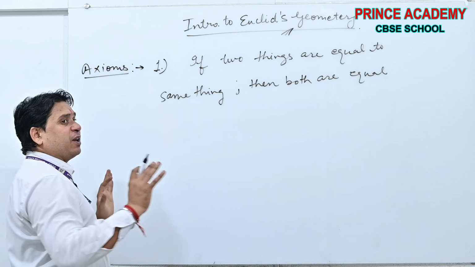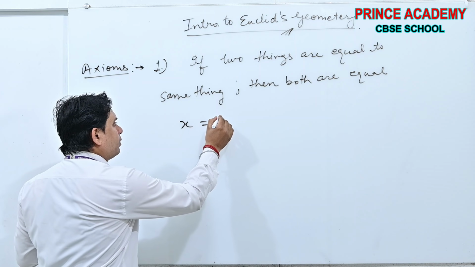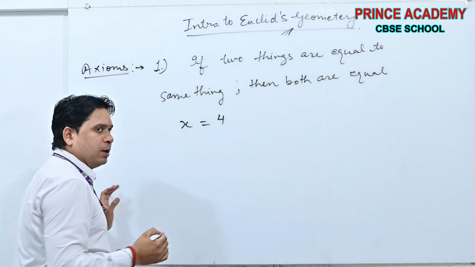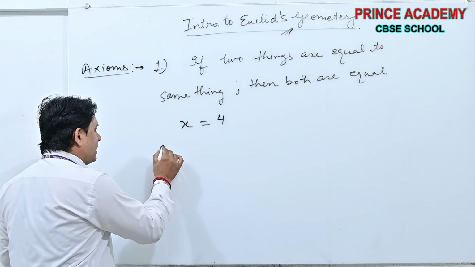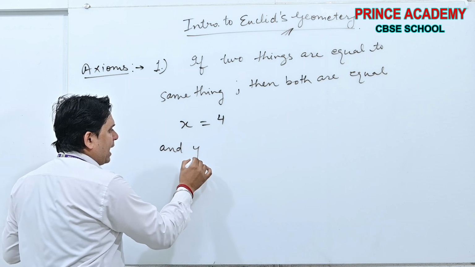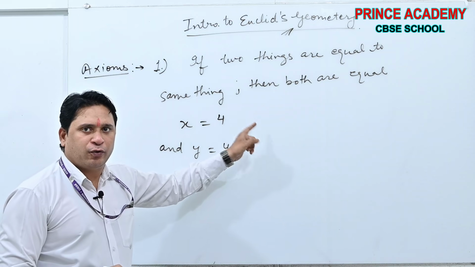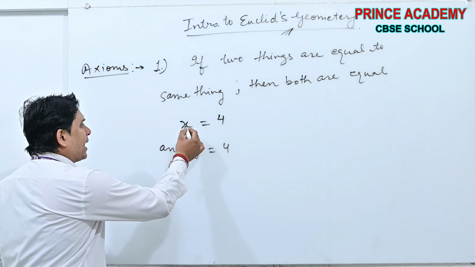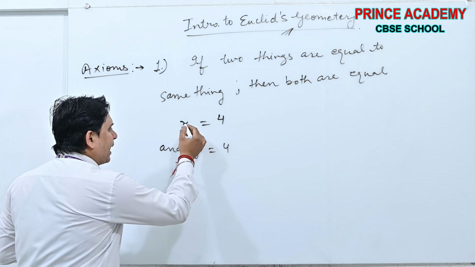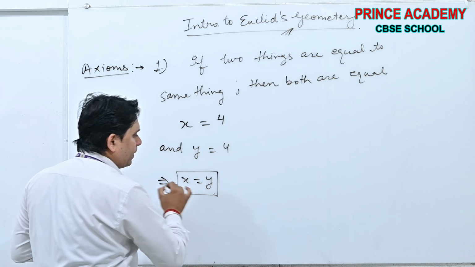See, let me give you an example. Suppose x is equal to 4 and y is equal to 4 also. From here and here, can I write x is equal to y? Yes or no?